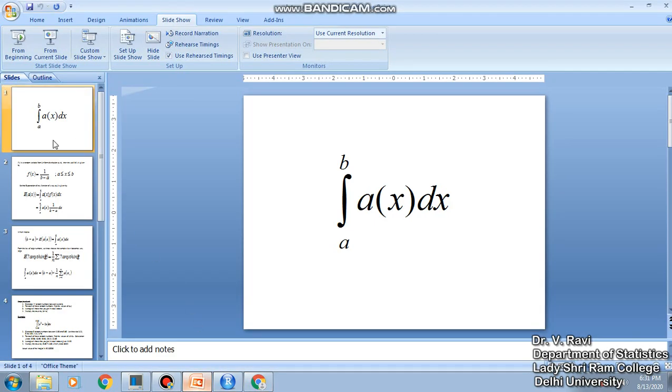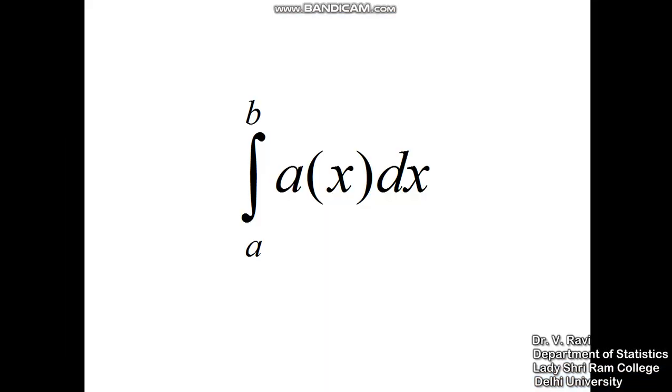Another example which we have is to find the area of, let's say, an integral. A(x) is any function and I wish to find out the area of this function A(x) between any two values a and b. Now it may look like a mathematical problem, but it has huge implications in statistical problems as well.